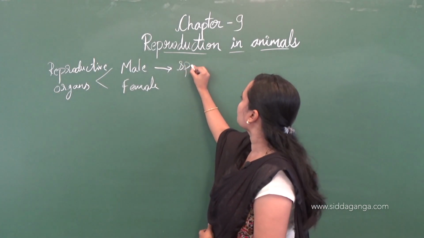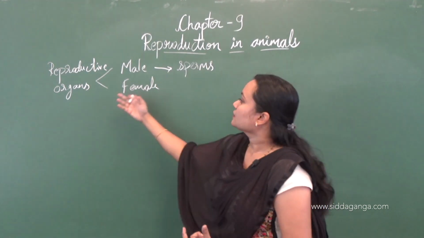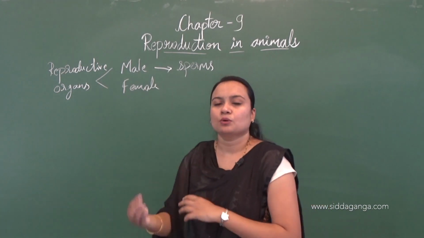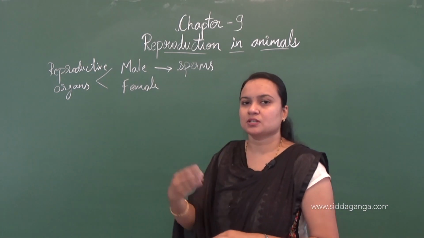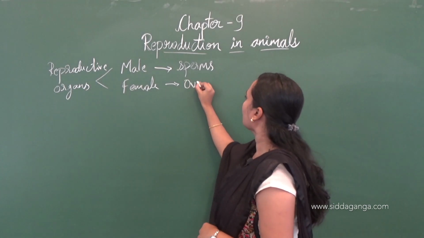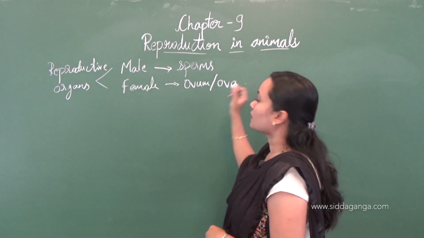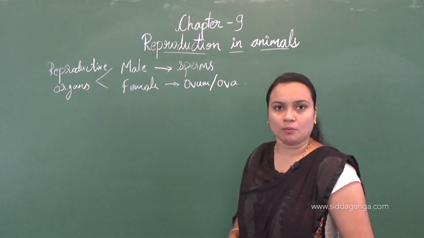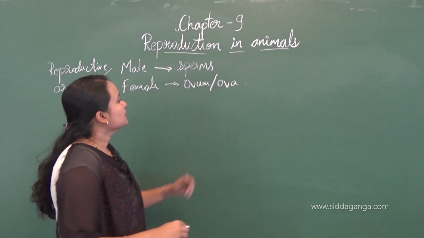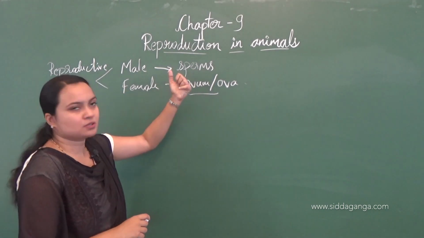From the female reproductive organ, the ovary, ovum will be formed by the process of oogenesis. Plurally it is called ova, singular it is ovum. The egg is big in size compared to the sperm.